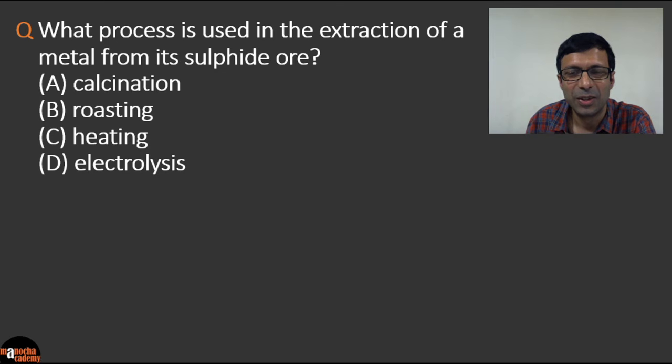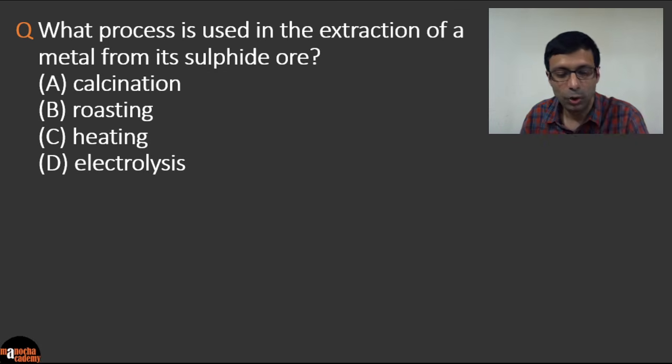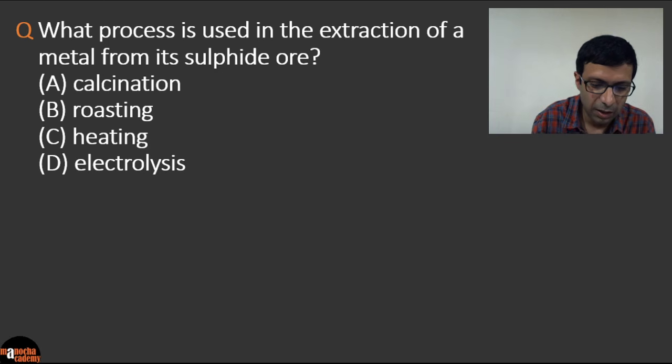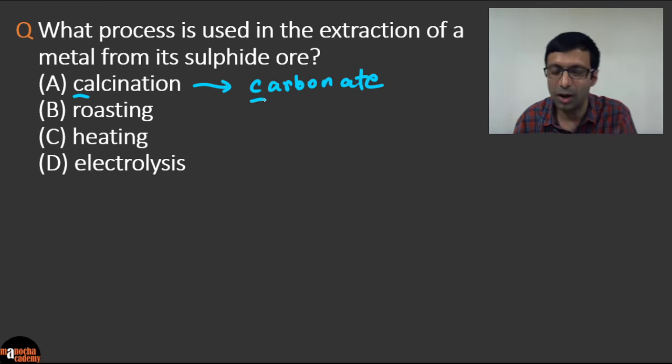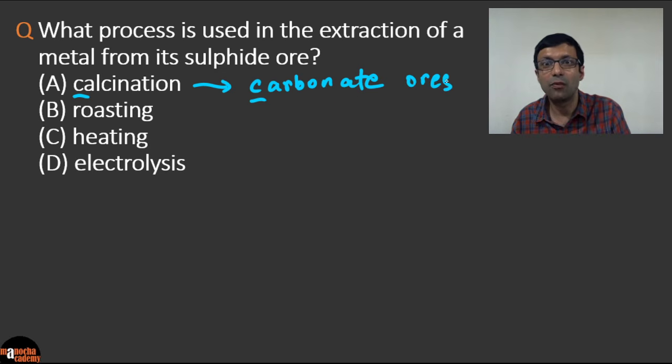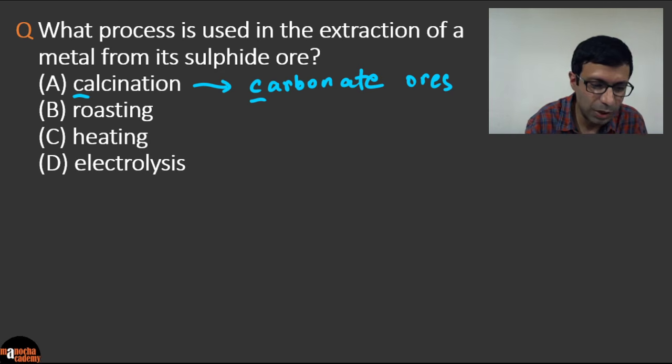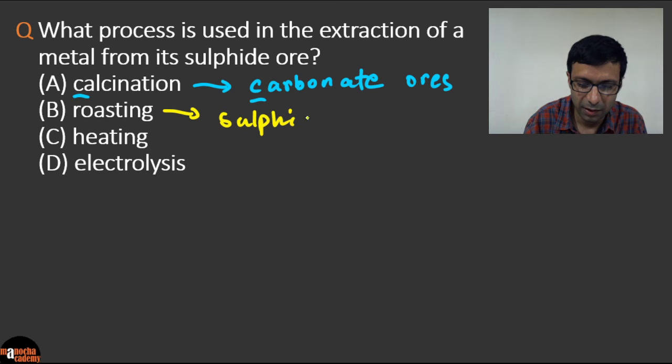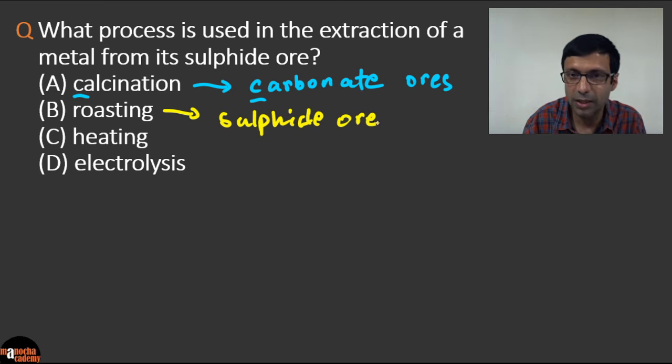Okay. So I see some people are writing roasting, some are thinking it's A, calcination. So let me teach you a simple trick to remember this one. So the trick is that calcination is used for the carbonate ores. Okay. So the easy way to remember is C for calcination, C for carbonate ores. So you can remember that in your exam, that calcination is for carbonate ores and roasting is used for the sulphide ores. Okay. These two are very important processes, right?